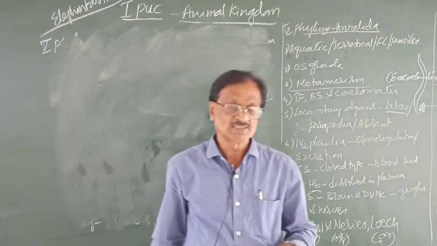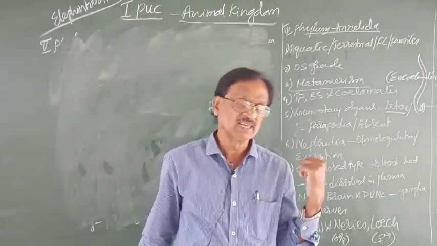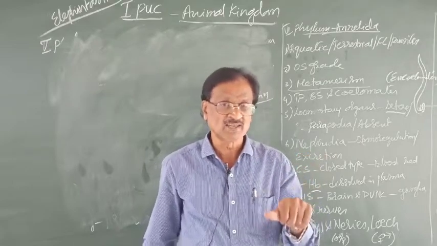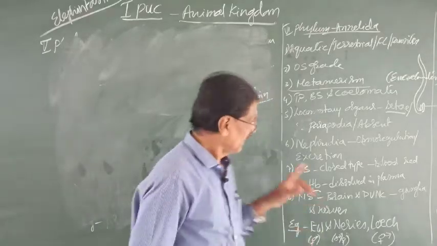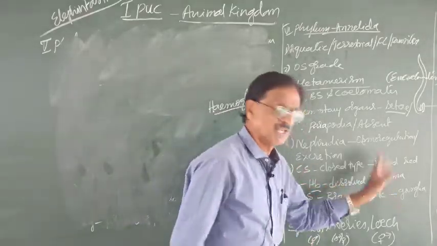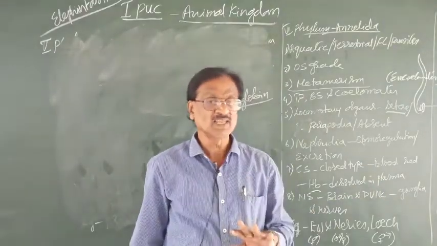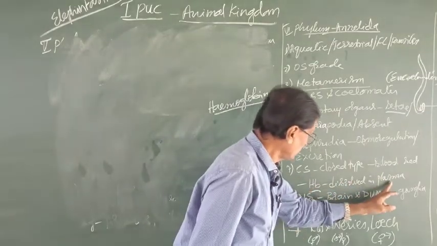That is the difference between man and this annelid. For example, in man, the hemoglobin is present in where? RBC. But here, it is dissolved in plasma. What is plasma? Plasma is nothing but the matrix of the blood. So, it is dissolved in plasma.